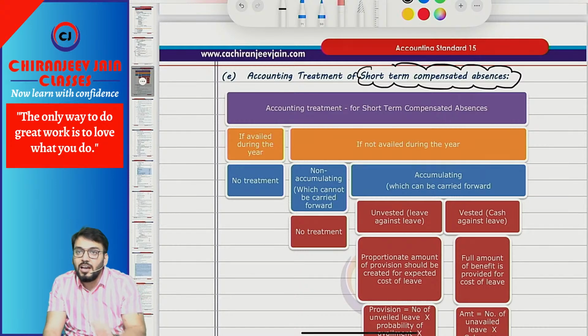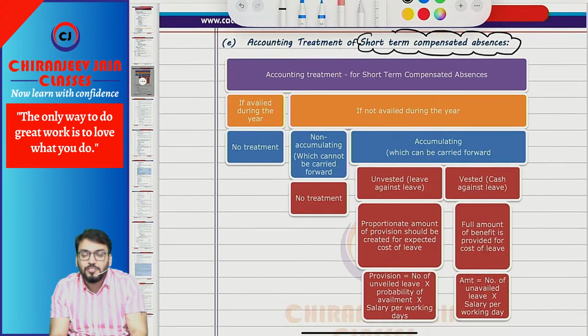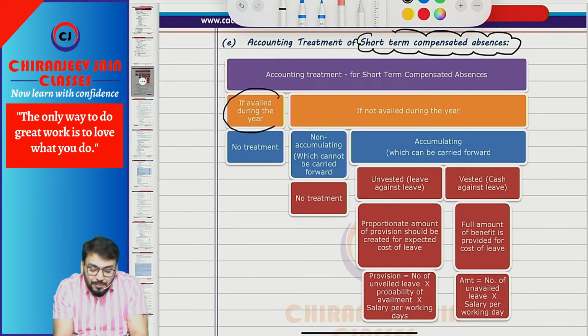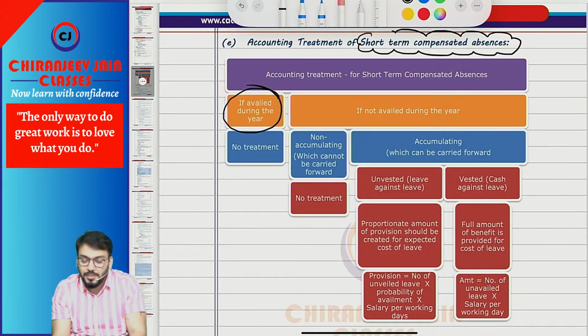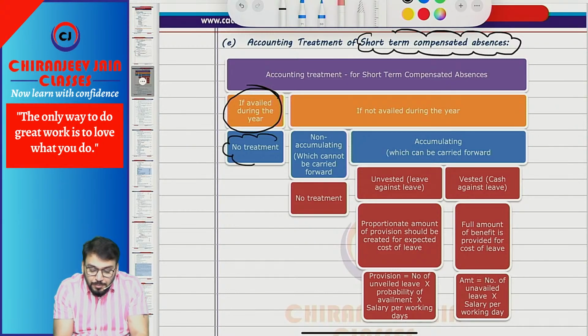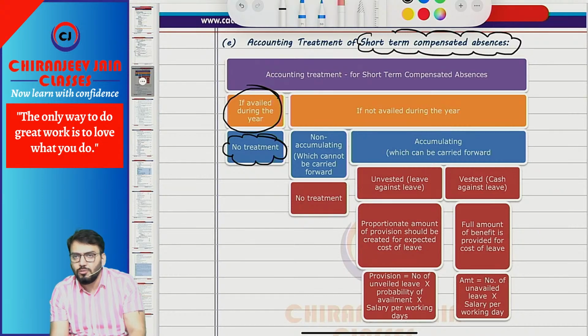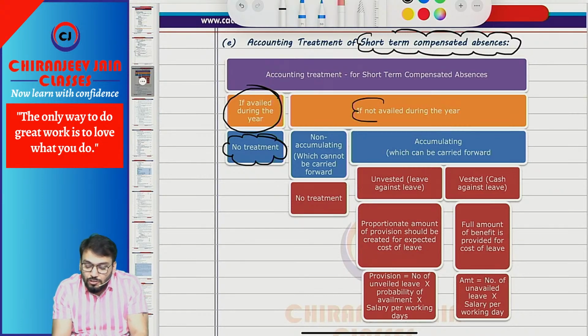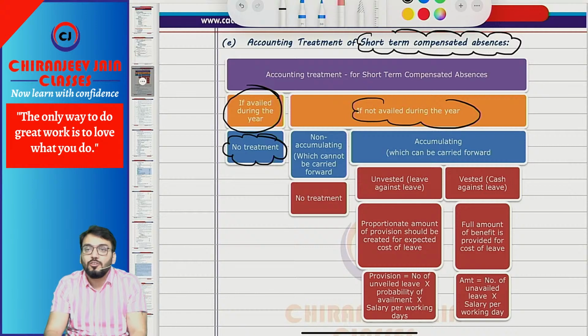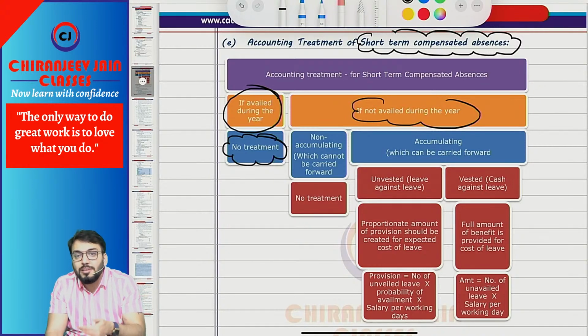If that leave is unavailed, what will be the accounting treatment of the short-term compensated absences that we are discussing? If the leave is already availed during the period, then no accounting treatment, ignore it. Now, if the leave is not availed but it is non-accumulating, meaning it will not be carried forward, then also no treatment.